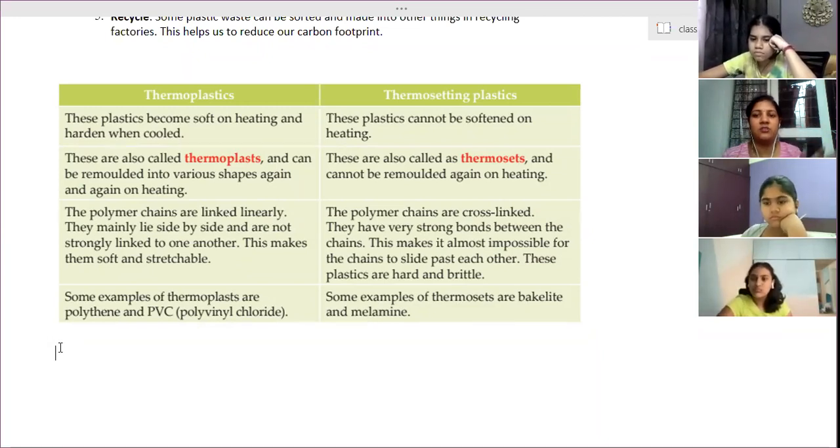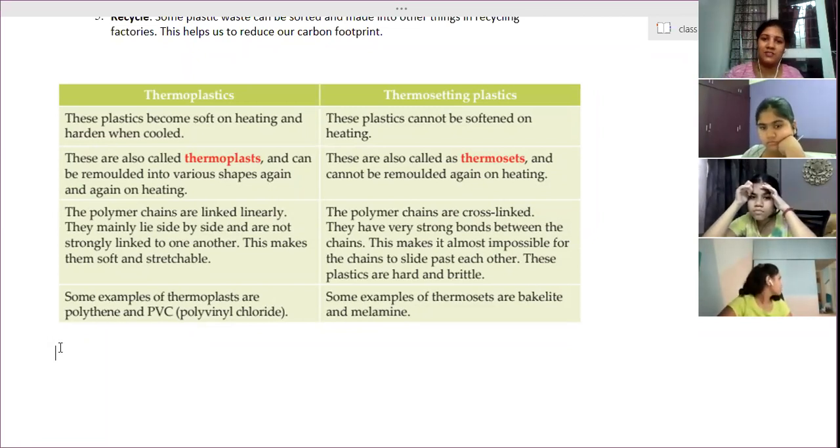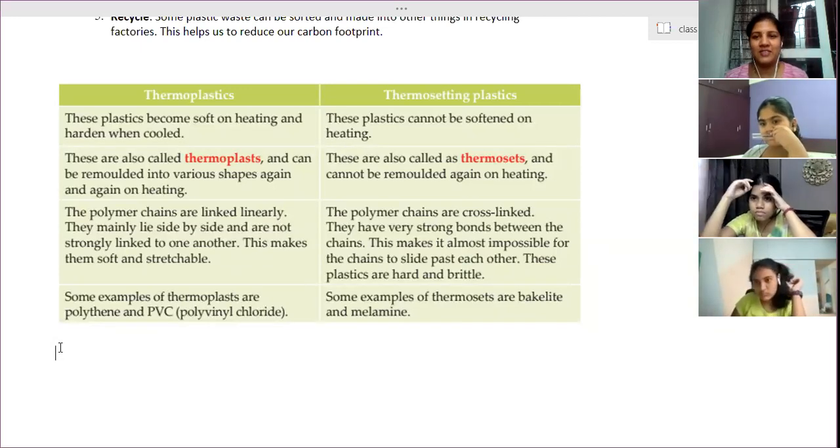A person is able to stand on some plastics and they still won't break. I have seen that in the case of mixie jars, some of them. Standing on them, they won't break. Some of the plastics are like that, good quality plastics. Even Tupperware, if you stand on it, it won't break easily.